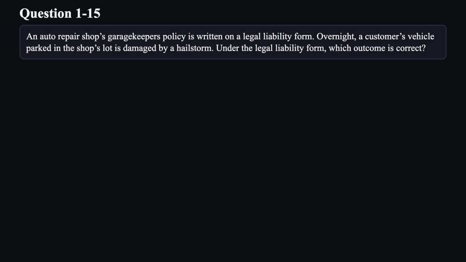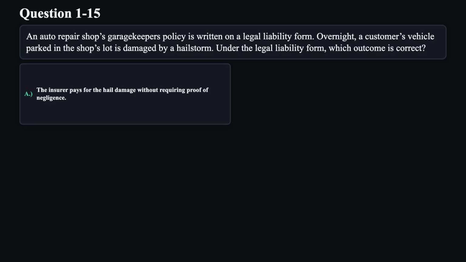Question 15. An auto repair shop's garage keeper's policy is written on a legal liability form. Overnight, a customer's vehicle parked in the shop's lot is damaged by a hailstorm. Under the legal liability form, which outcome is correct?